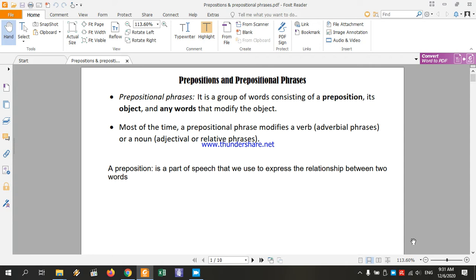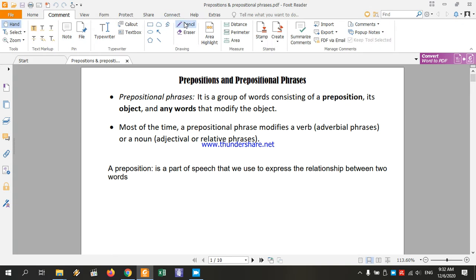Before that, we have already discussed in the past course nouns and pronouns, which are also parts of speech. We have determined what a verb is and also what adjectives and adverbs are. So we talked about nouns, pronouns, adverbs, verbs, and adjectives, and today we're going to discuss another part of speech, which is prepositions.